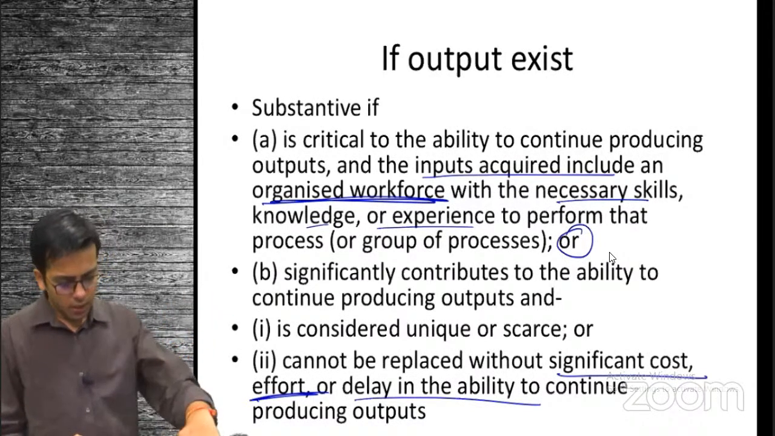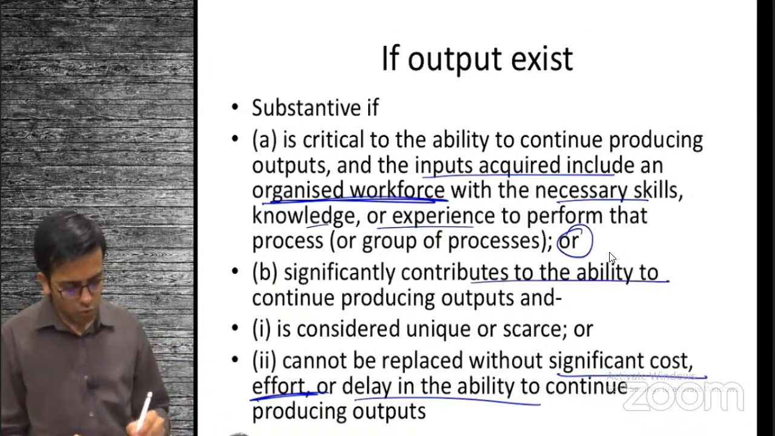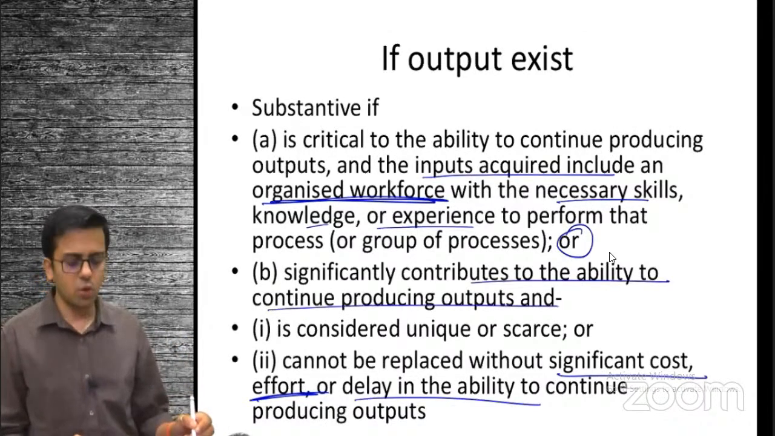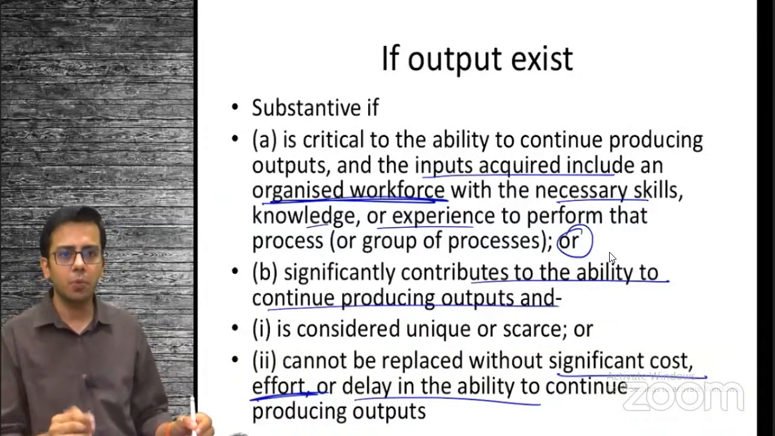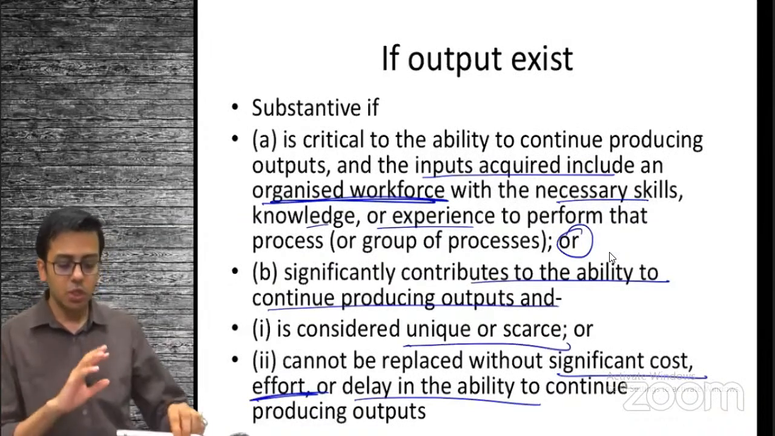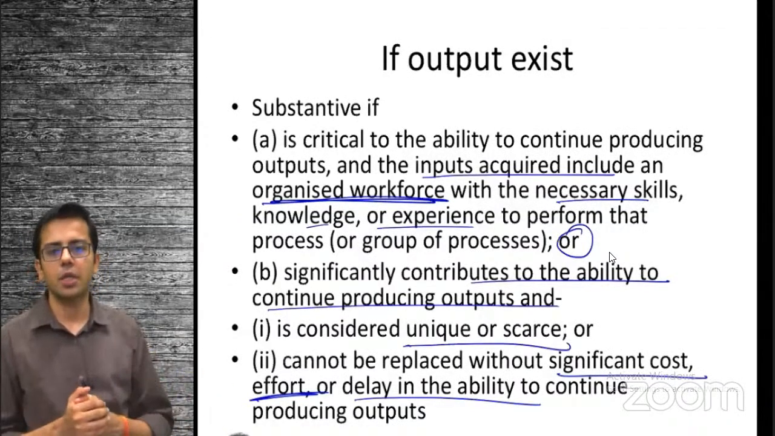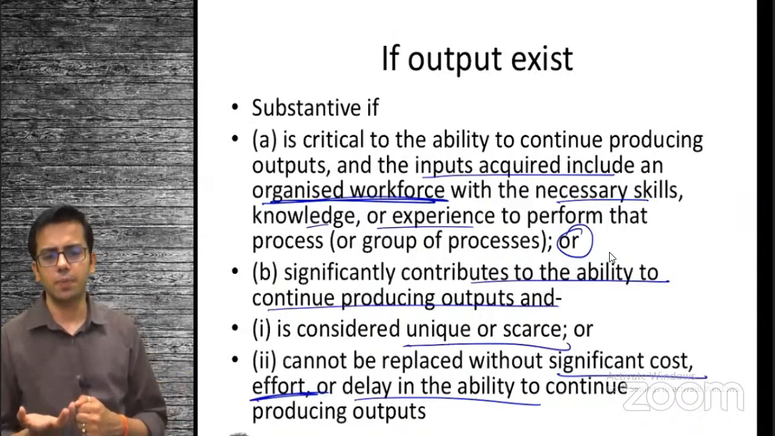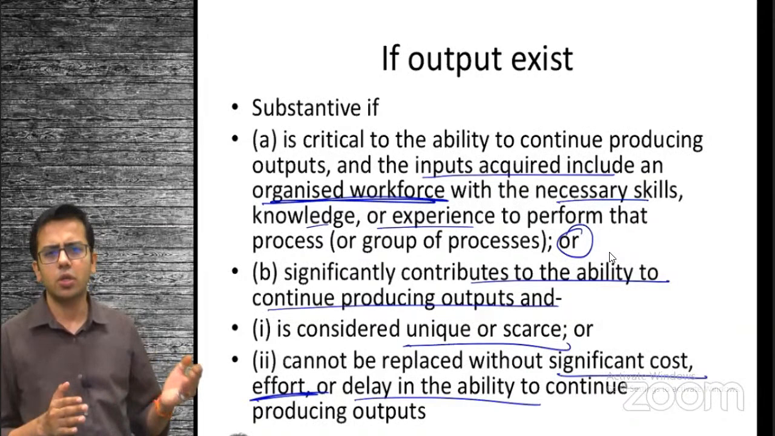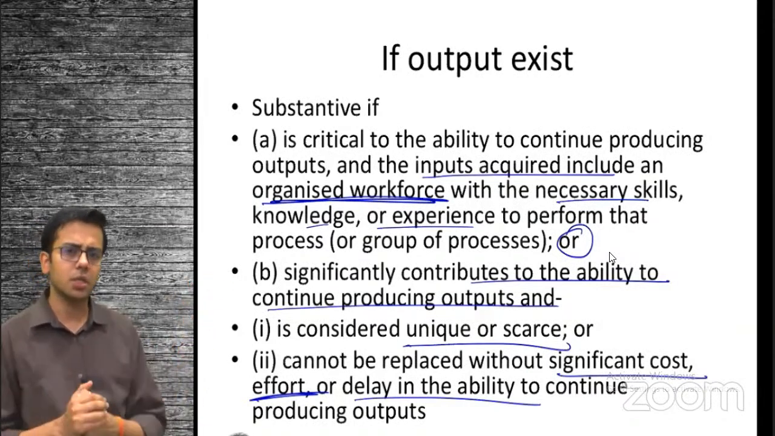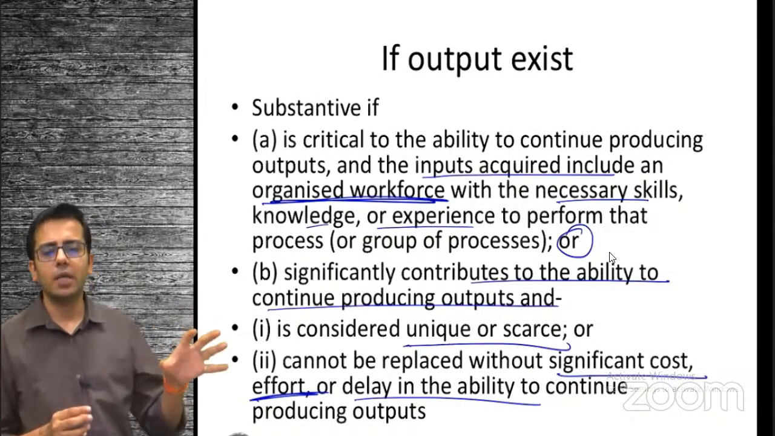Or significantly contributes to the ability to continue producing output. This process contributes a lot so that the output can be processed continuously, and the process is unique. You have intellectual property related to it, maybe a patent, royalty, or trademark, and it is scarce. It is not easily available. What it says is there in the first point itself.